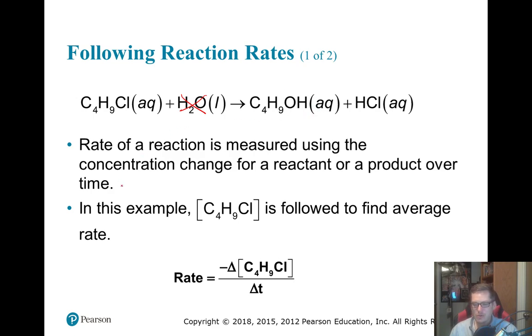Okay, so if we were going to write the rate in terms of this reactant here, this is what it would look like. It would be the change in this compound over the change in time. Now notice that we put this negative sign in front of it. That negative sign is there because it's a reactant and it will be going away. So this change in the reactant concentration should be negative. It'll be going down over time. So our rate will be the change in this concentration, lowering over time.